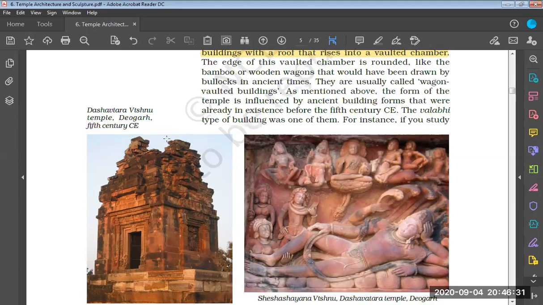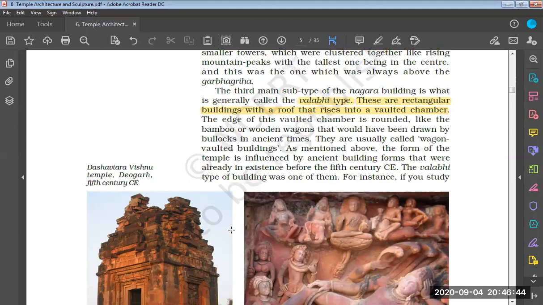vaulted chamber. Vaulted chamber means we can store something here. It seems like we can store something. Some space is there at the top, which seems like a vaulted chamber. This vaulted chamber is known as Vallabhi type. You can just connect Vallabhi type with vaulted chamber.